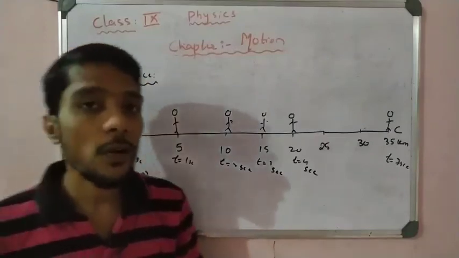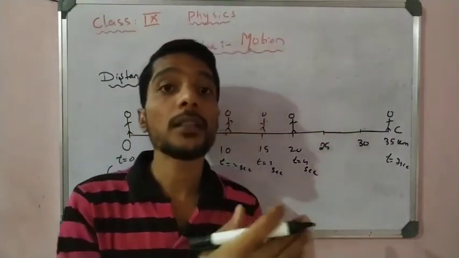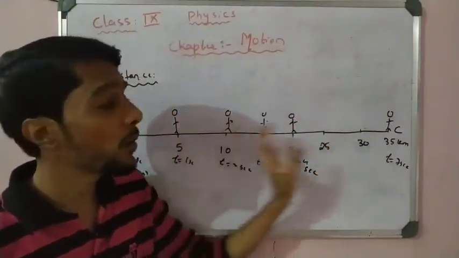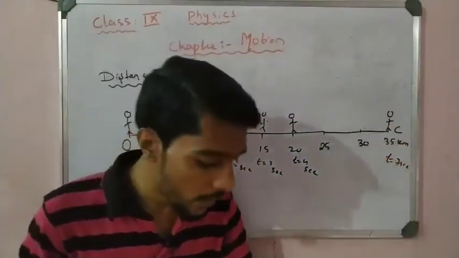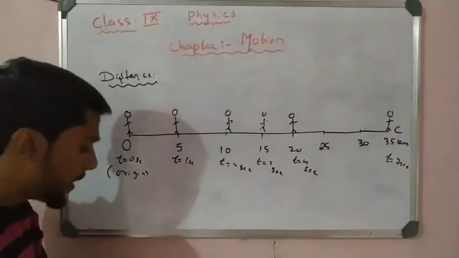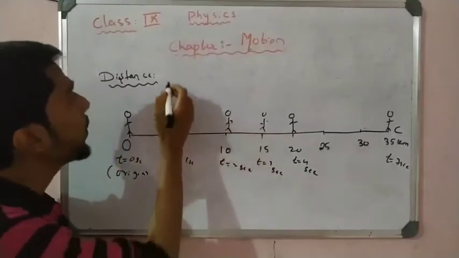So what is distance traveled here? Distance traveled or path covered by a particle is the actual path covered by the particle in a given interval of time. So write down the definition of distance here.